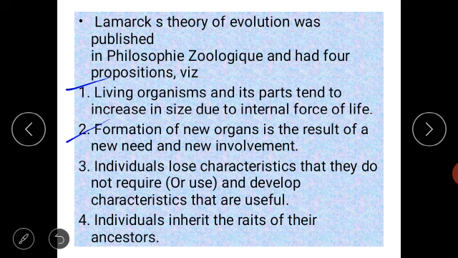The formation of new organs and new characteristics in a living thing is because of need. The organs are needed by that organism. Suppose we need eyes. Why do we need eyes?